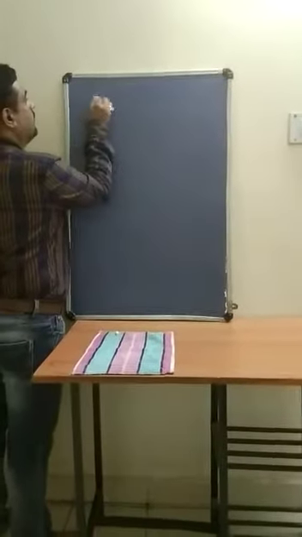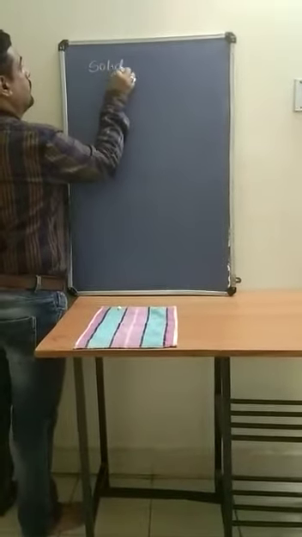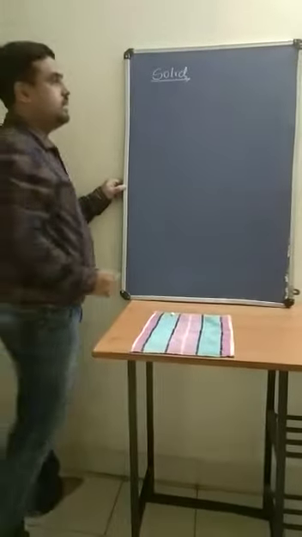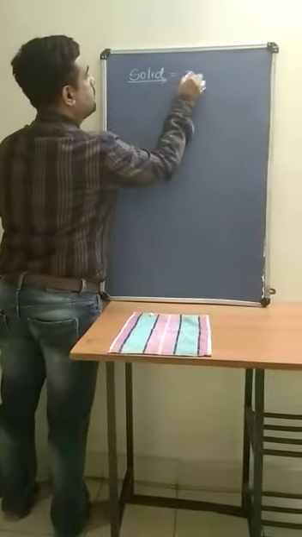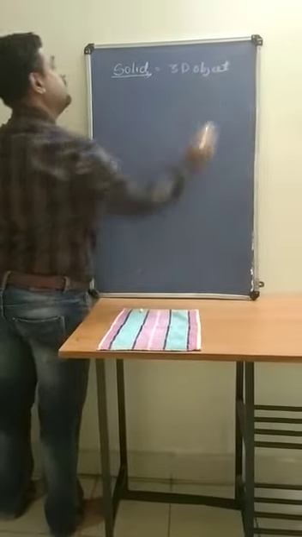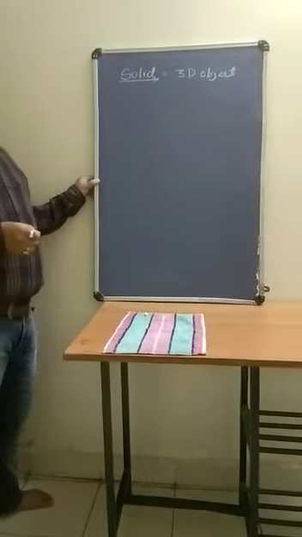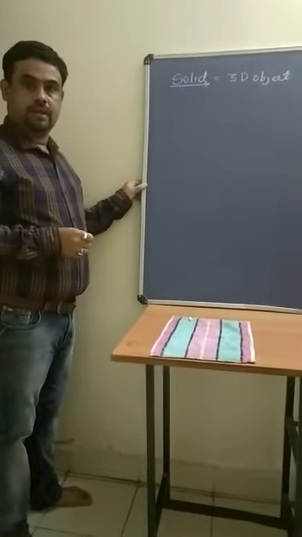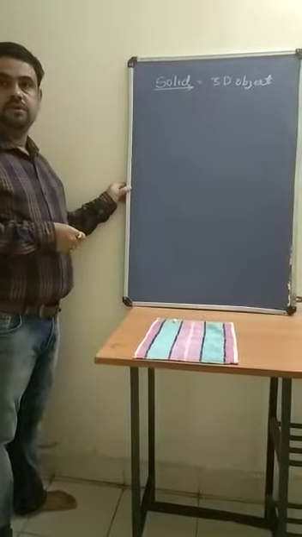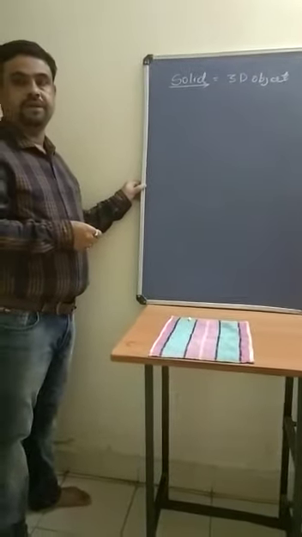So solid is defined, according to engineering graphics, as a 3D object, meaning three-dimensional object. A line has one dimension, a plane has two dimensions, and a solid has three dimensions, that is length, width and height.